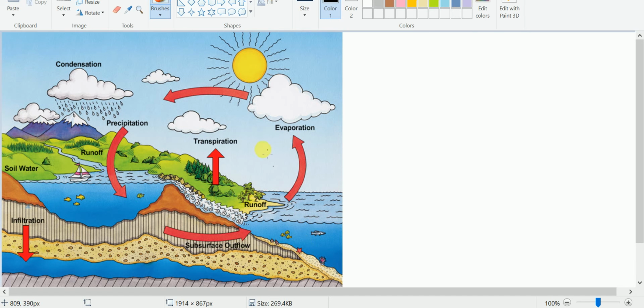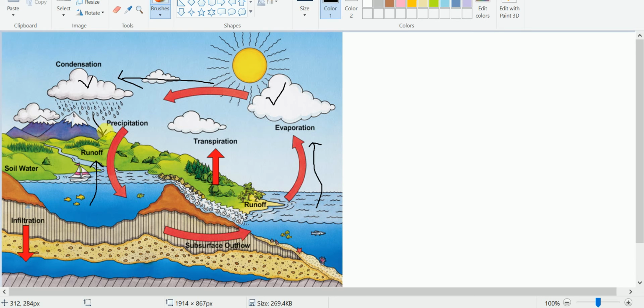Okay, I will tell you. So this diagram explains the hydrological cycle. See here, from the water bodies there is evaporation, maybe from the oceans or from the lakes. Then after that there will be a condensation process, clouds will be formed, and a cloud may be moved over the land also. Here condensation takes place. Then after that there will be precipitation, rainfall or snowfall.